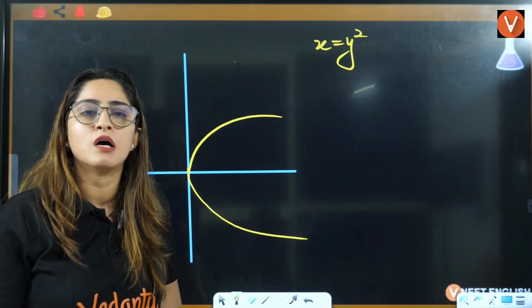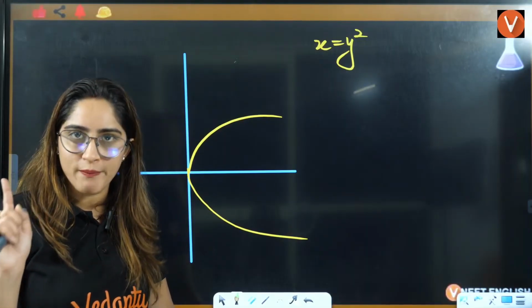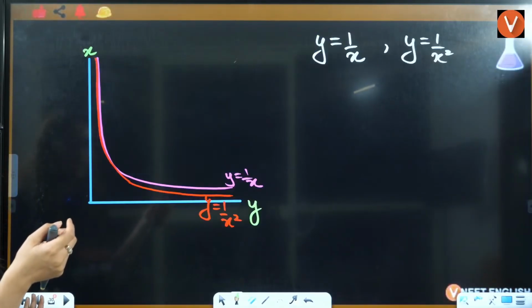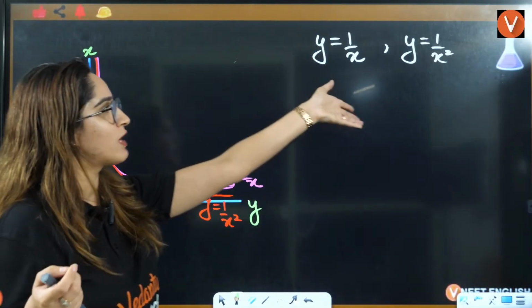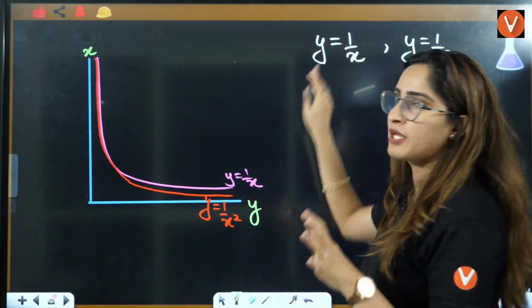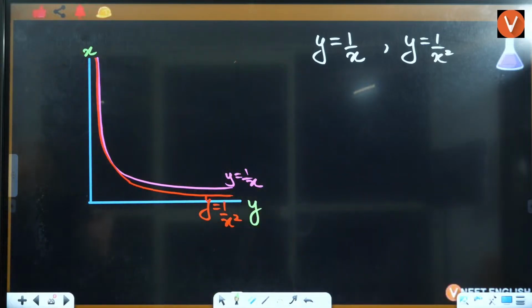Mostly they will ask you a straight line graph, that is y is equals to mx plus c, or if they want to make it difficult, they can ask you y is equals to 1 by x and y is equals to 1 by x square. This also is very much used in your chemistry. Okay. Then there is one graph related to exponential that we should know.